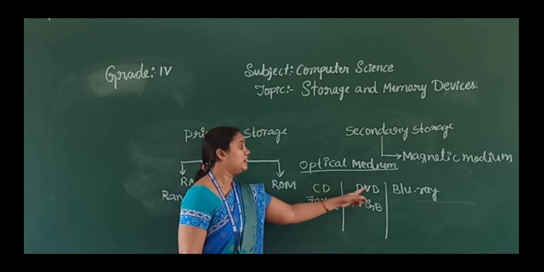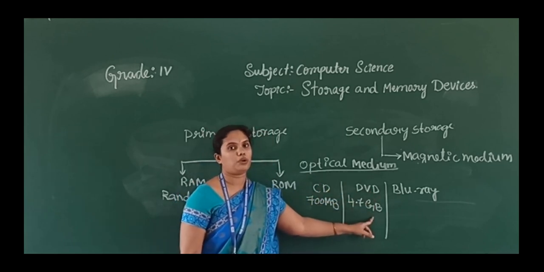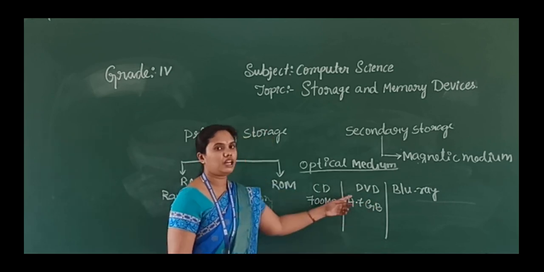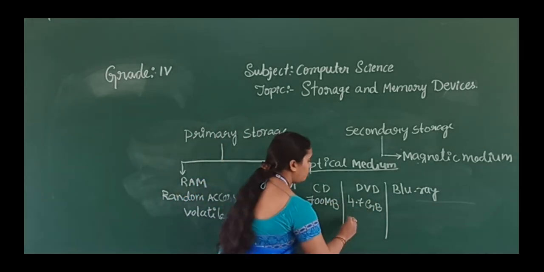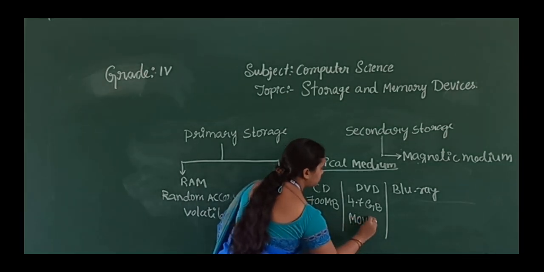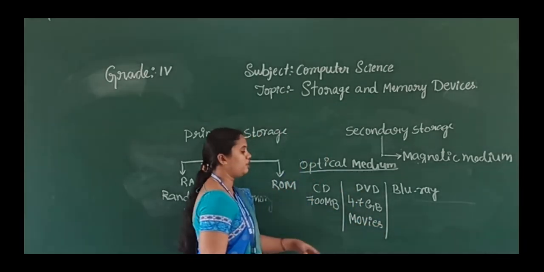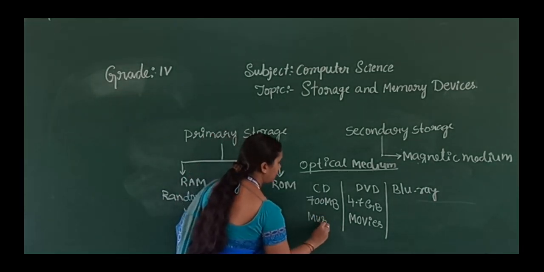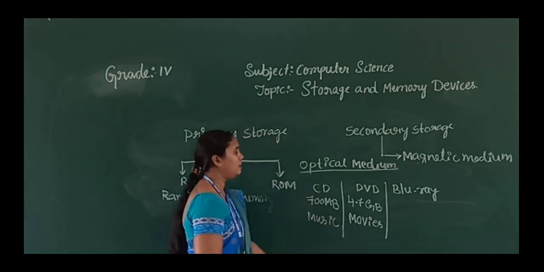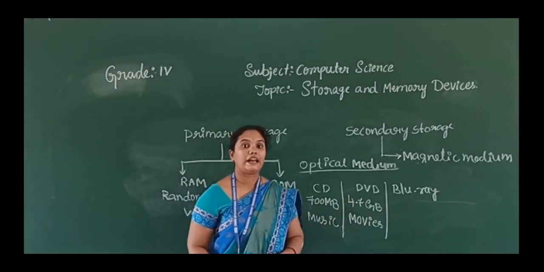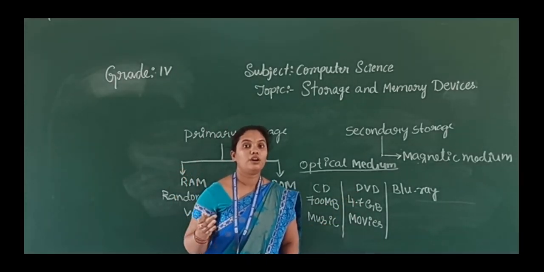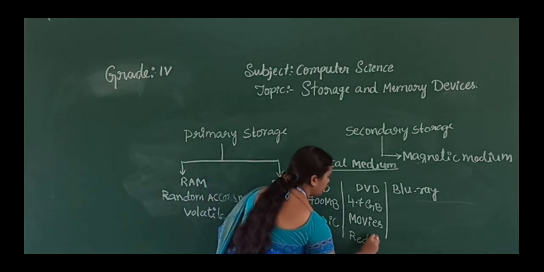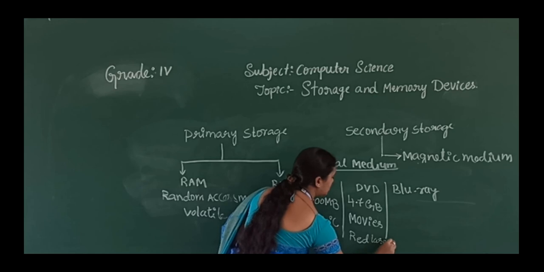Compared to the CD, DVD has more memory and we can store more data. DVD we use to save movies, but CD we use to save music. And DVD uses red laser light to read and write the data.